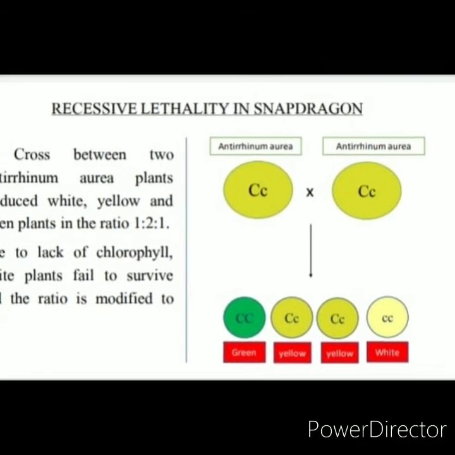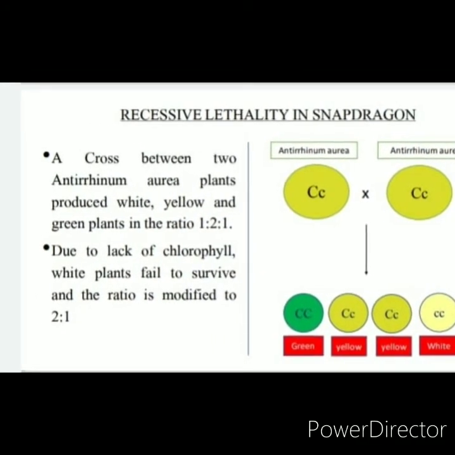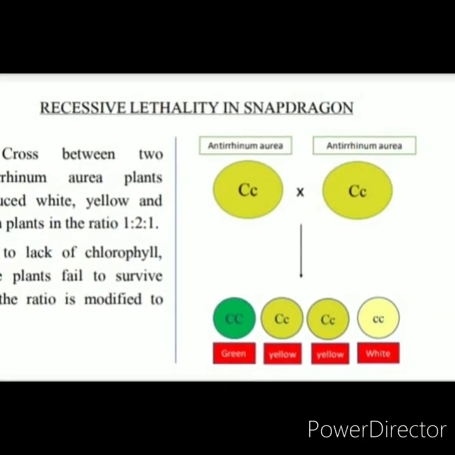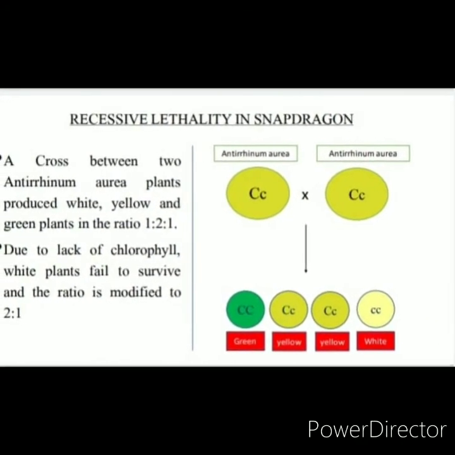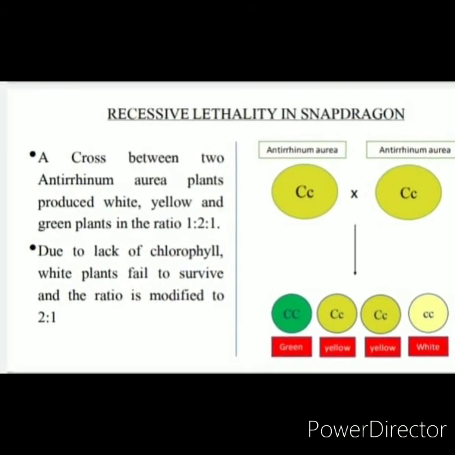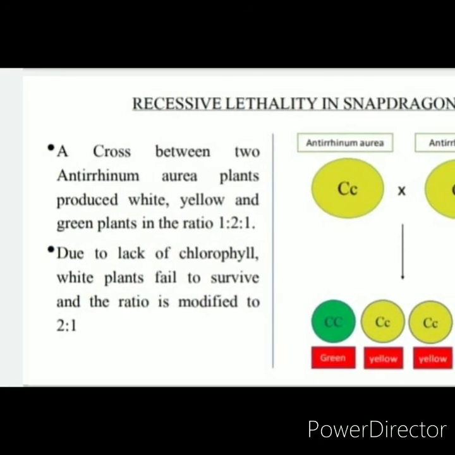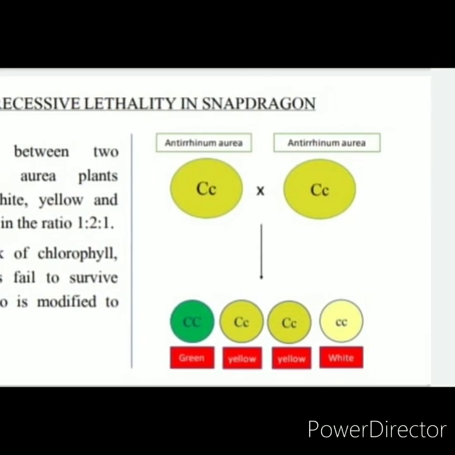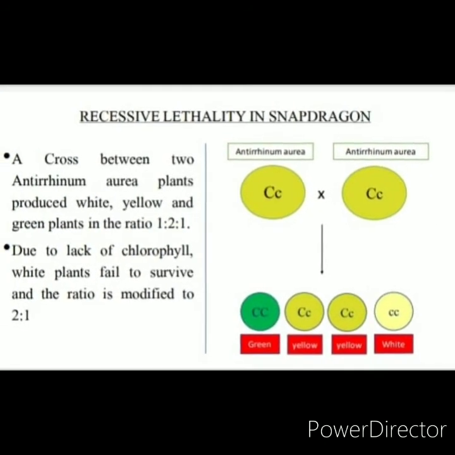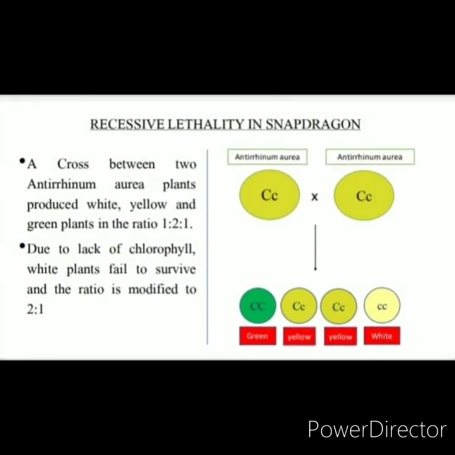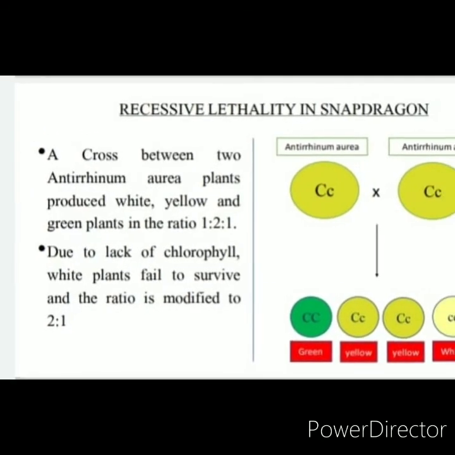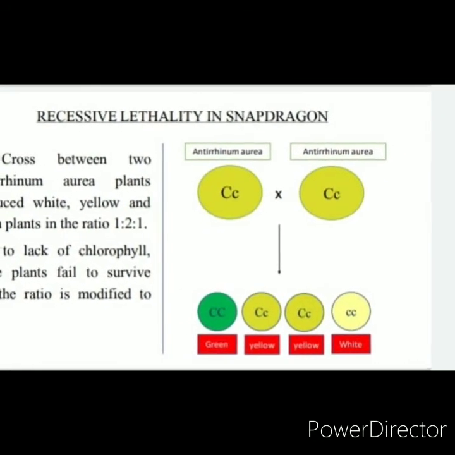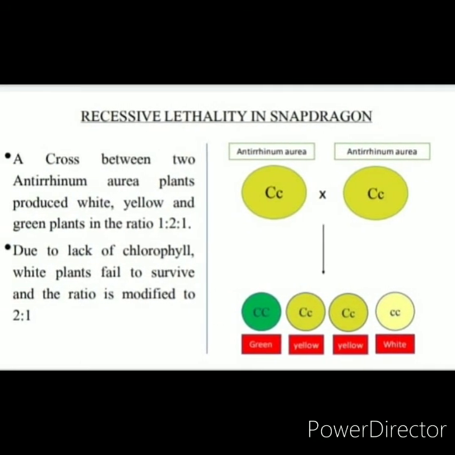The term lethal is applied to those changes in the genome of an organism which cause death. A fully dominant or fully recessive lethal gene kills the carrier individual only in its homozygous condition. If green is lethal, the genotype ratio will be 2:1. If white is lethal, the genotype ratio will be 1:2.